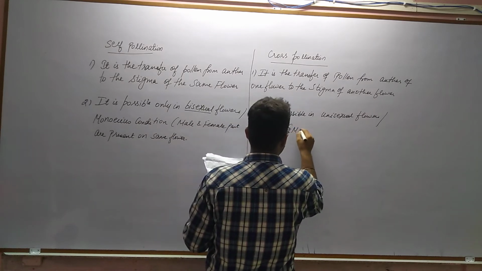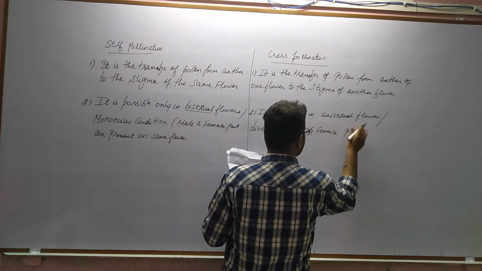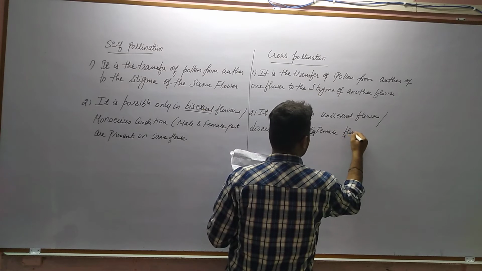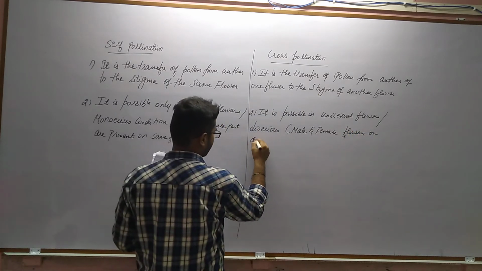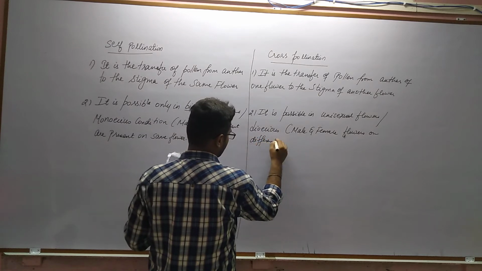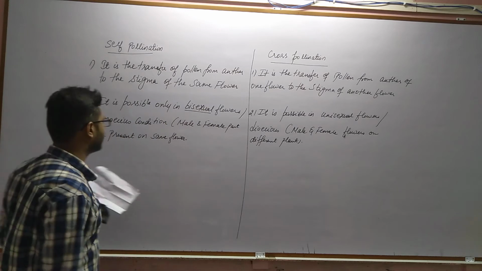Dioecious, that is male and female flowers on different plant body. That means the genetic variation is observed.